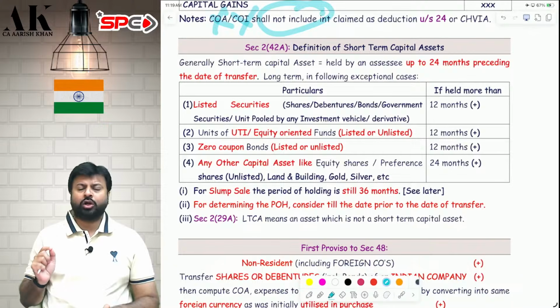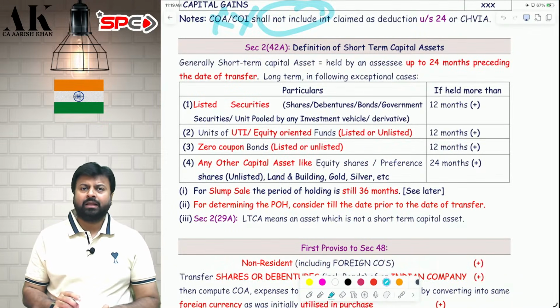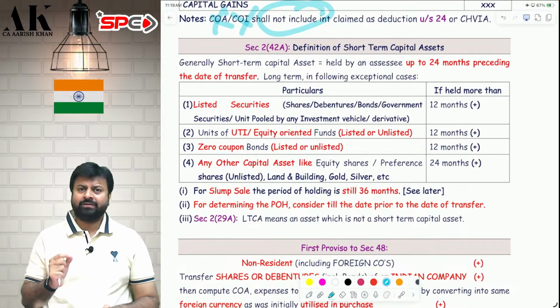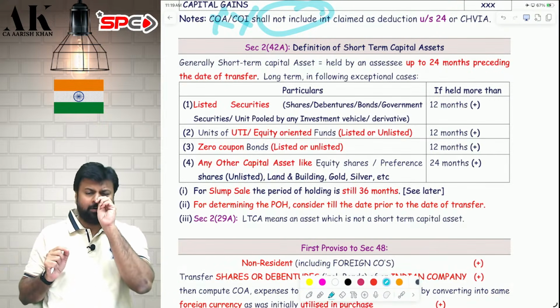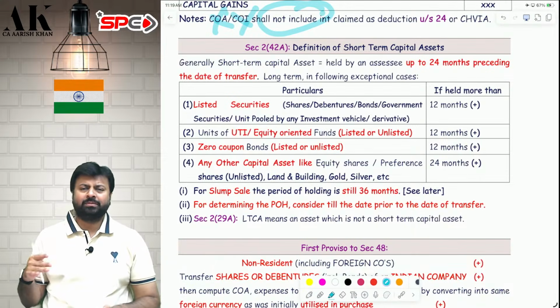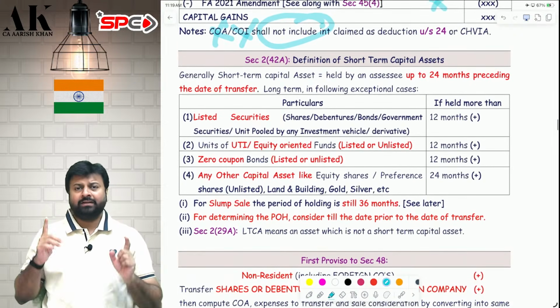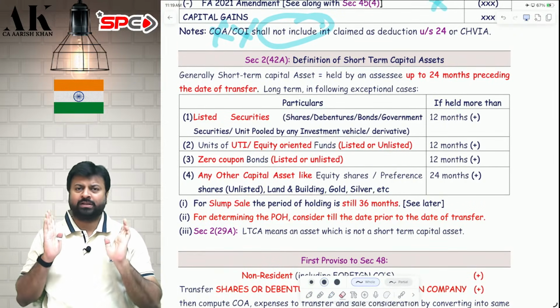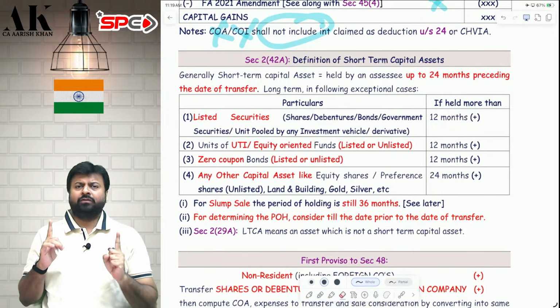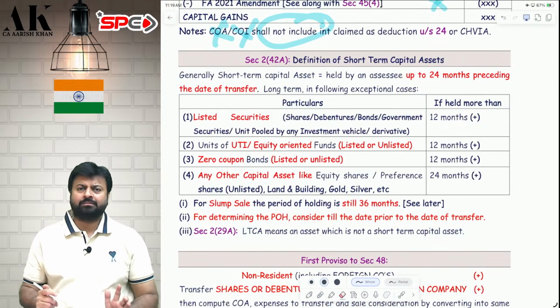The definition of short-term capital asset is given under Section 2, Clause 42A. And the definition of long-term capital asset is given under Section 2, Clause 29A. Long-term capital asset is very simple. Long-term is something which is not short-term. Short-term capital asset is a very long definition. So when an asset can be called as short-term, if the period of holding is up to 24 months. If the period of holding is up to 24 months, it is called as short-term.